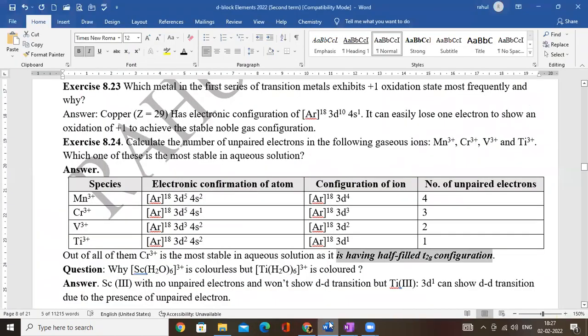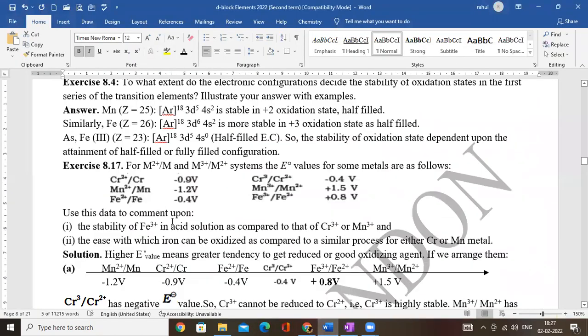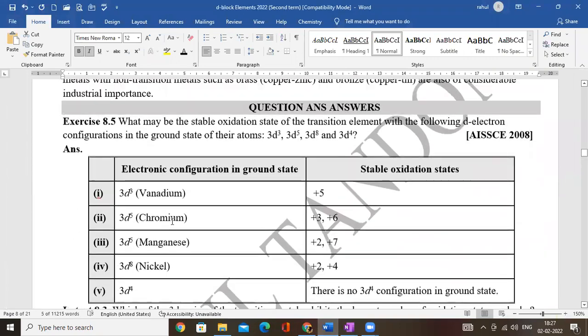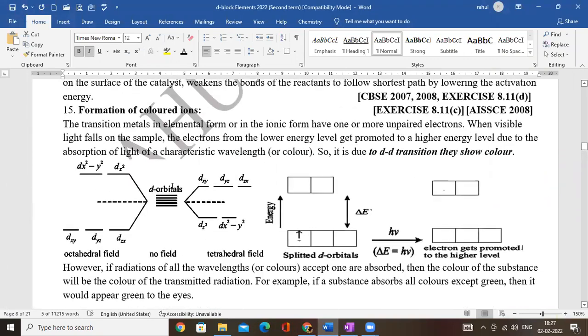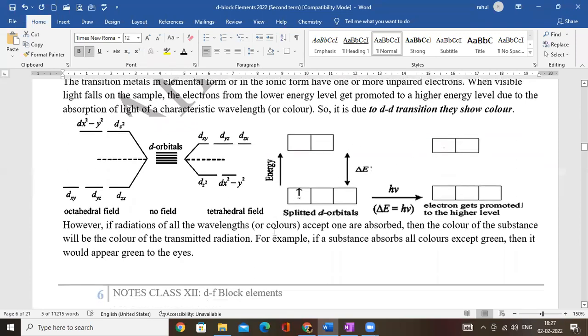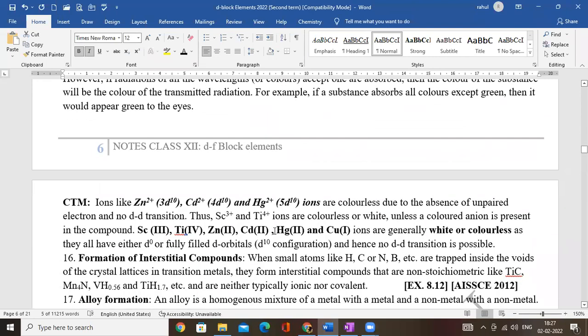So now let me take up what I have written for the color in my notes. I have written that, see, the transition metal in the elemental or ionic form, if they have one or more unpaired electrons, and when the light will try to fall over it, of course the electron will try to go from the ground state to the excited state, and due to DD transition it is going to show you the color. However, the most important point right now is, if the ion does not have any unpaired electron, so it will always be what? White, or it will be colorless.